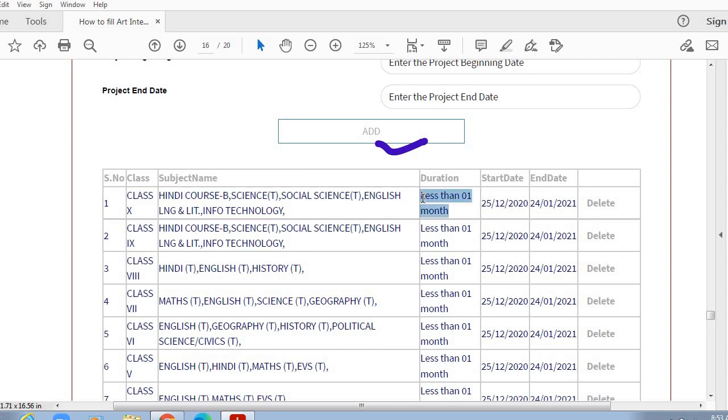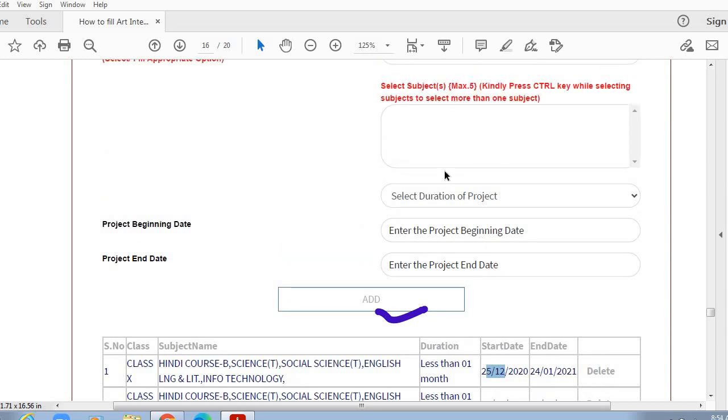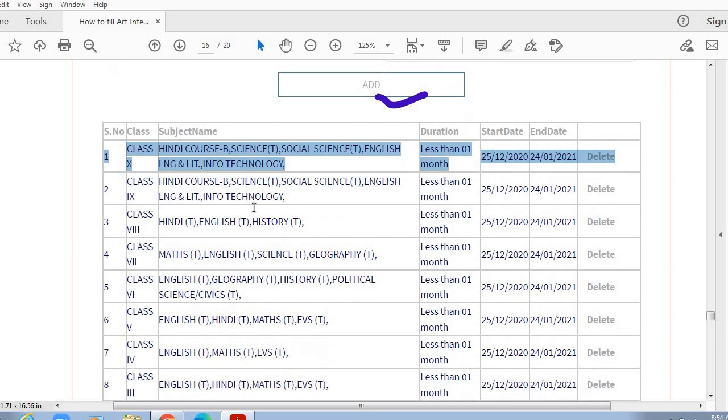So this project is taking less than 1 month, and the starting date of the project is 25th December and the end date of this project is 24th January. So that means this project will take less than 1 month. So all the details which were filled in these given spaces are appearing here in this table, under the add tab. So in this manner you can fill the details of art integrated projects for all the classes.